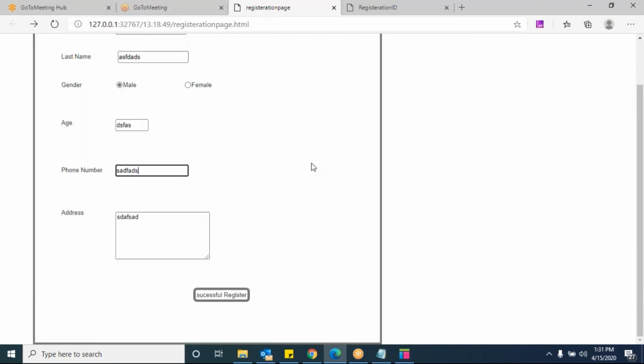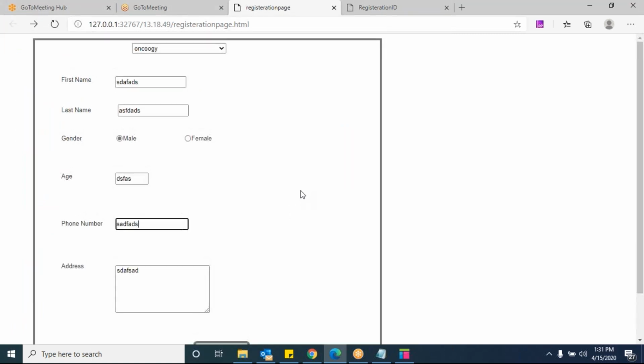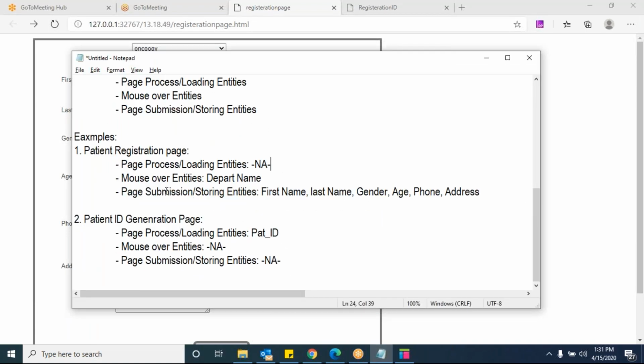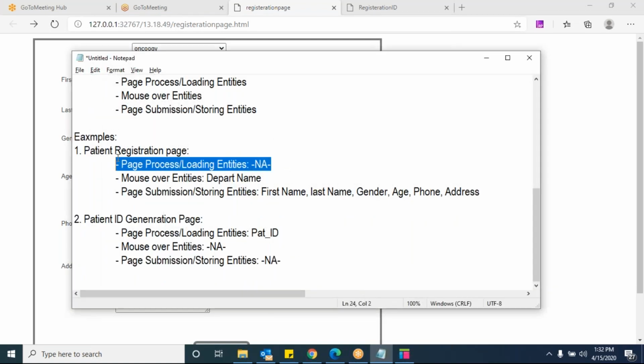Where we have one entity, that is patient ID, right? Then the patient ID will be a page loading entity only, not a page submission entity, because you are displaying that information in the same page, so it will come under page processing entities.